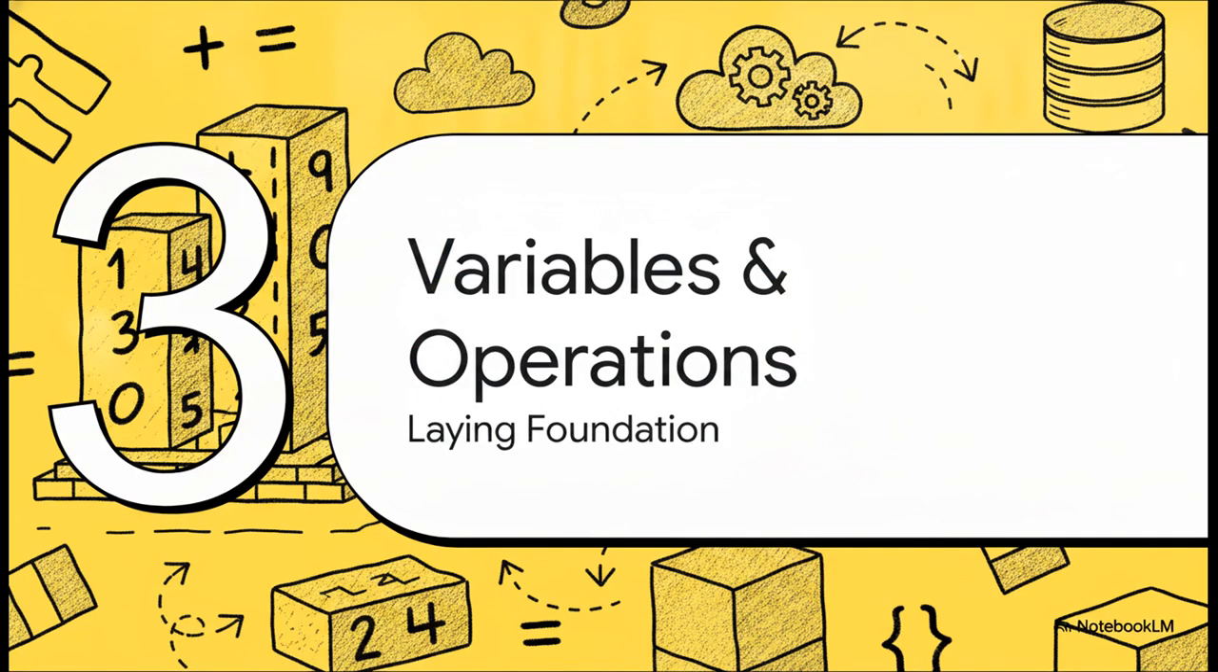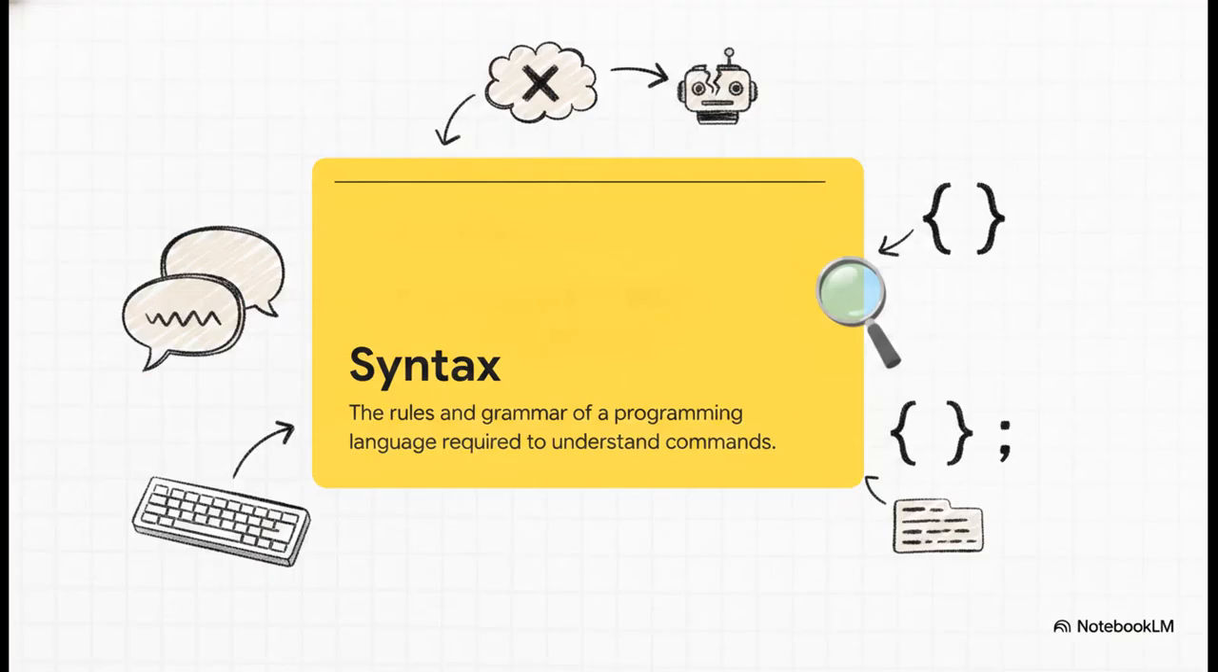With our workspace ready, let's jump into part 3, variables and basic operations. Time to lay the foundation. Now, before we go typing out our first calculation, we really have to respect the rules. Syntax refers to the specific grammar of a programming language. If you type something the computer just isn't expecting, like typing out the actual words, what is 1 plus 2, instead of using mathematical symbols, you're going to get a syntax error. Just like our spoken languages, Python has its own strict grammar that you absolutely must follow.